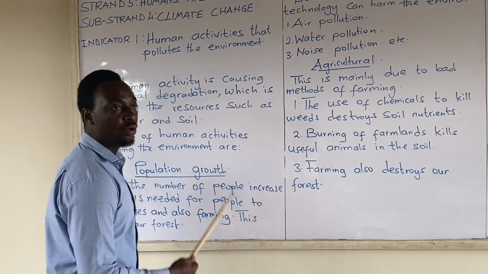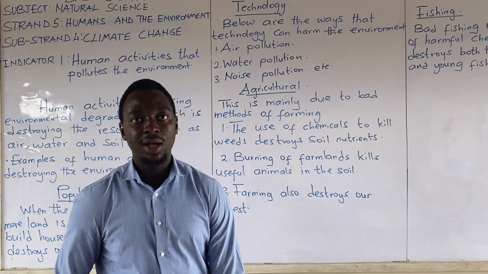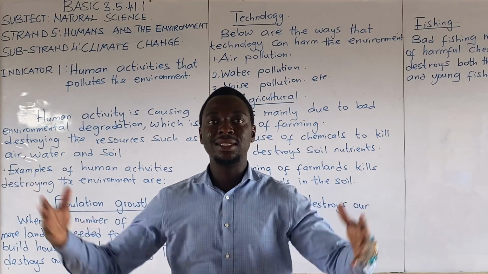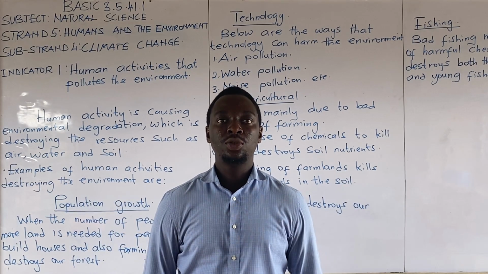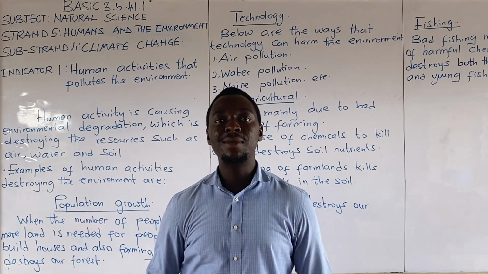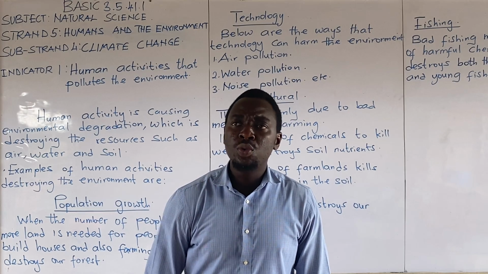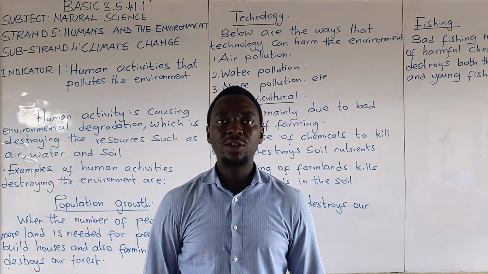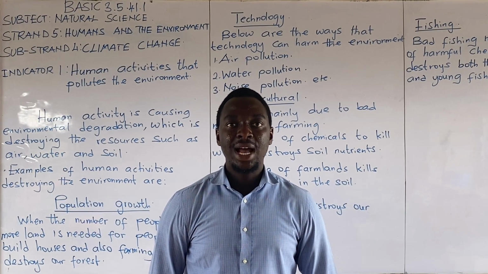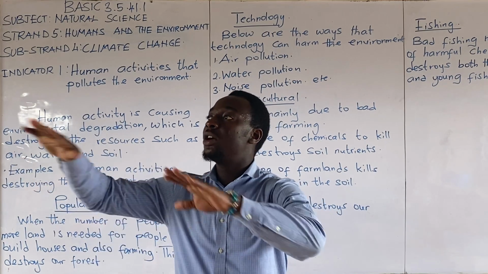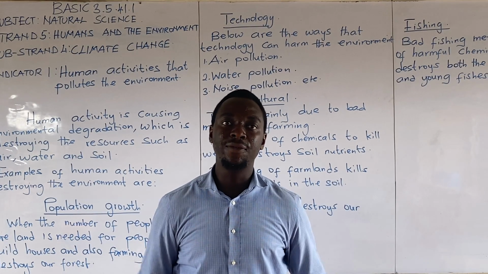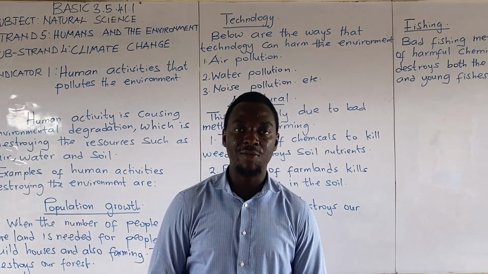One, population growth. As the number of people keeps on increasing, humans need land to build houses to stay in. Humans also need land to farm on to feed themselves. By so doing, we cut down the trees on the surface of the earth, destroying our natural vegetation. We cut down trees to farm, and destroy water bodies to get a place to live. When we do that, we are destroying the environment.